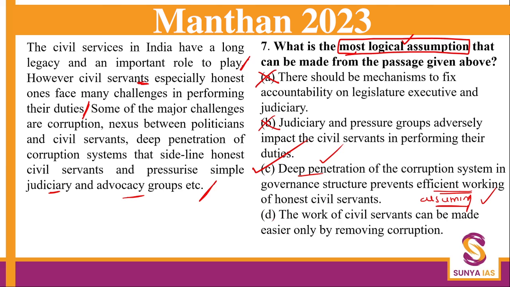Let us look at D, if D is the answer or not. The work of civil servants can be made easier only by removing corruption. Now this is an extreme statement. We all know corruption is something that can never be removed. I mean that there will be some degree of corruption usually prevalent at different levels in different forms. So this is an extreme statement. Okay, and we will always eliminate the extreme statements.